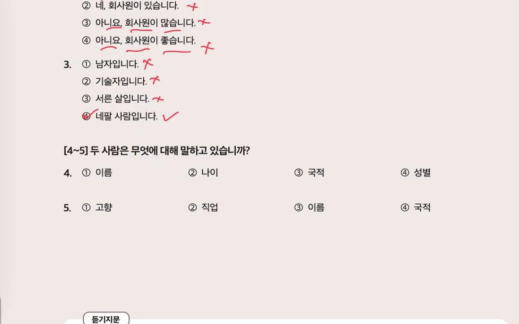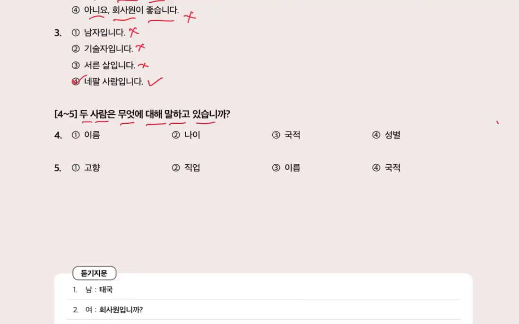4번부터 5번까지. 두 사람은 무엇에 대해 말하고 있습니까? 두 사람, these two persons. 무엇에 is what. 대해 is about. 말하고 있습니까? What are the two persons talking about?